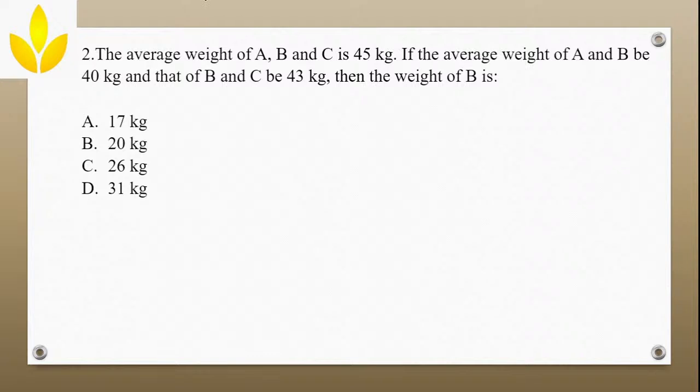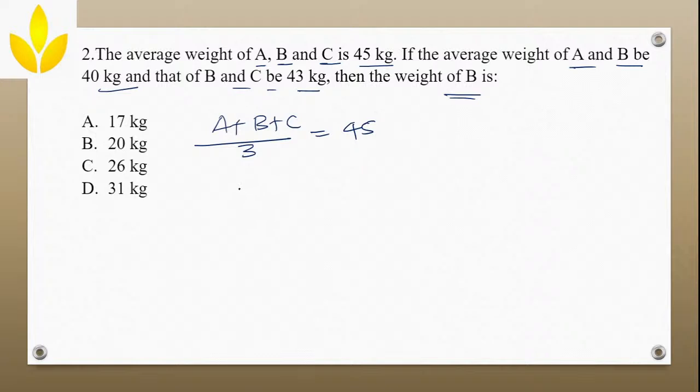Second question. The average weight of A, B and C is 45 kg. If the average weight of A and B is 40 kg and that of B and C is 43 kg, then the weight of B is? It is simple. They have given the average weight of A plus B plus C. There are 3 numbers, so (A plus B plus C) divided by 3 is equal to 45 kg.